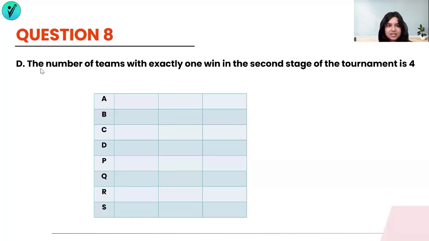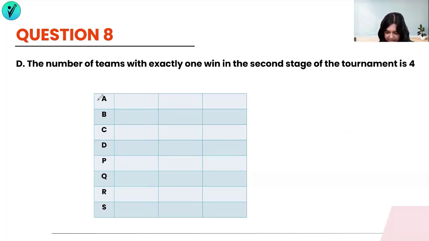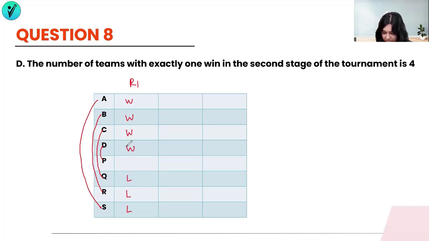The last option says the number of teams with exactly 1 win in the second stage of the tournament is 4. And we did take this as an example, right? Let's switch it up a little bit from the previous scenario that we did. In the previous one, we had played A, D, and B, C, but now we'll play something else. Let's suppose we are playing AS, BR, CQ, and DP. This is the first round. So in round one, I'm assuming that A wins and S loses, B wins and R loses, C wins and Q loses, and D wins and P loses.